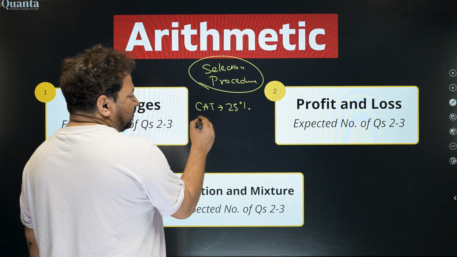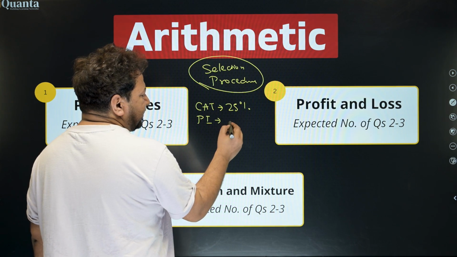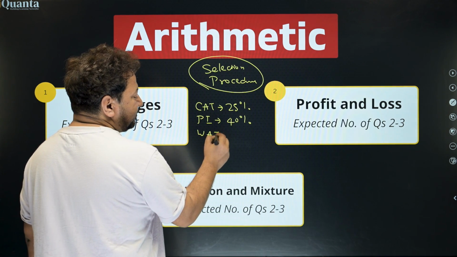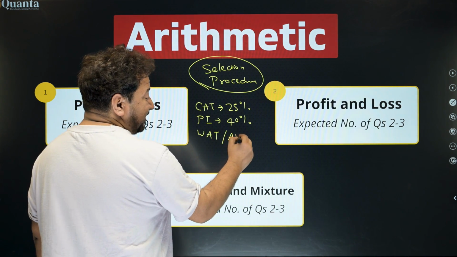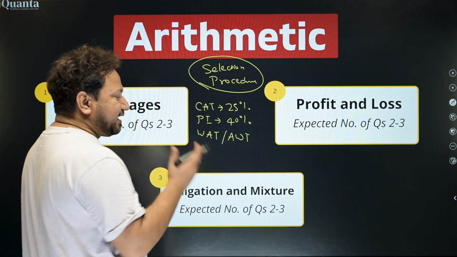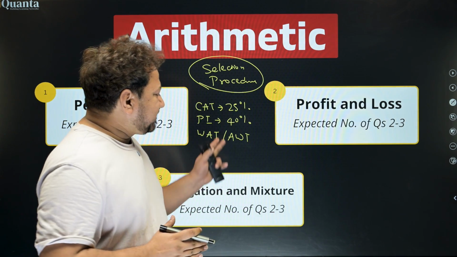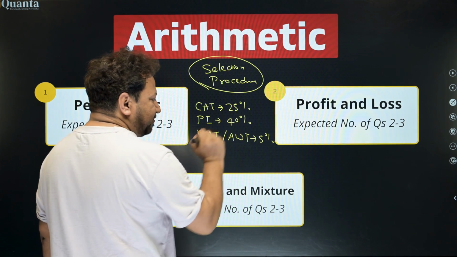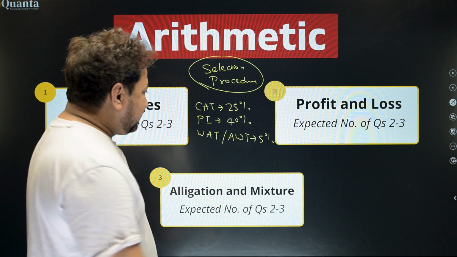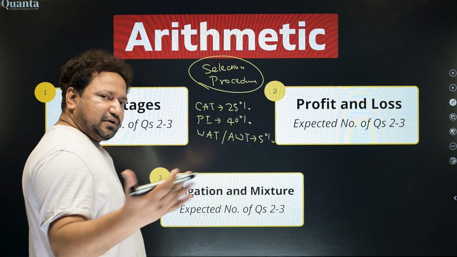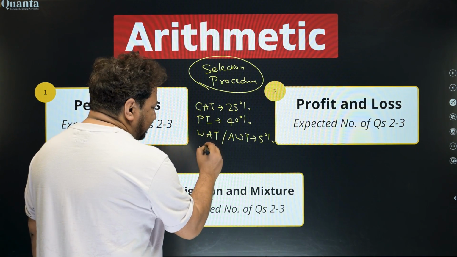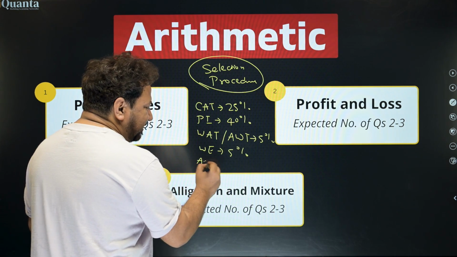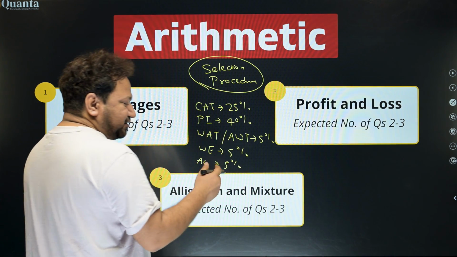Let's say the weightage for personal interview is 40%. Weightage of WAT, AWT in IIM Ahmedabad's case, otherwise it's WAT, writing ability test. In IIM Ahmedabad, it is the analytical writing test. Let's say this is 5% weightage. 25, 40, 5, overall we have 70 already, remaining 30. Let's say work experience has a weightage of 5%. Academics has 5%. So there can be multiple things.